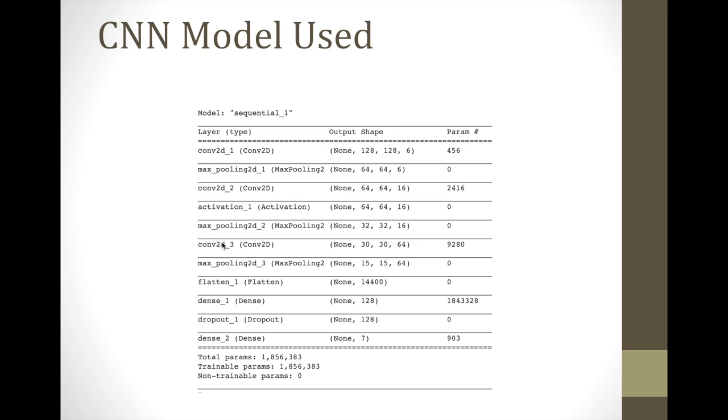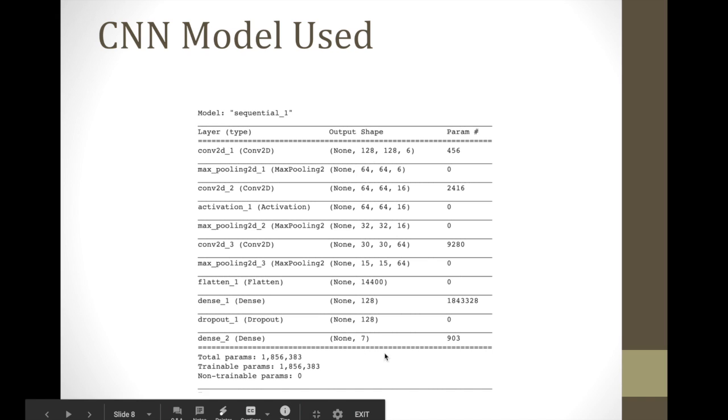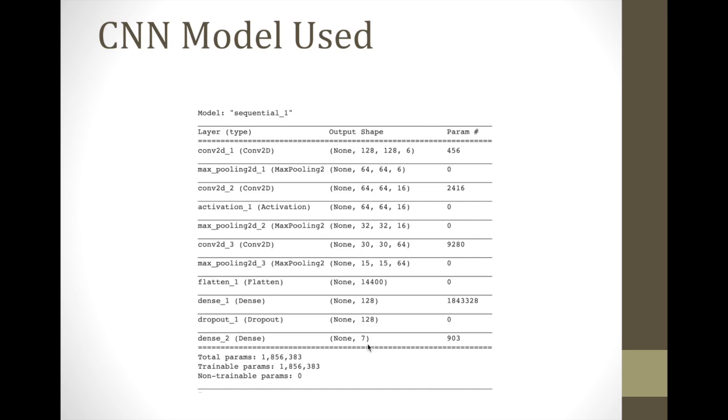So this was the network we used. We give our network an input image of size 128 cross 128, and then we perform convolution and max pool operations. These are the two operations which we perform 3 times. Then we flatten our network, then we perform a dense layer, then dropout, and then we finally get an output of size 1D vector, 1 cross 7, right?